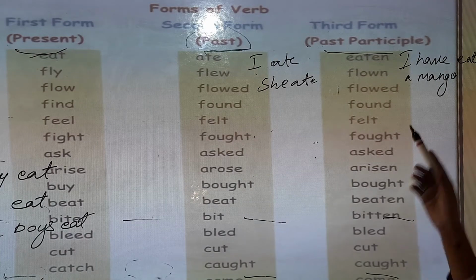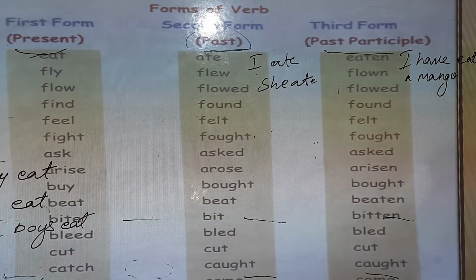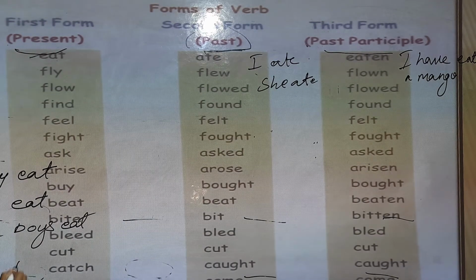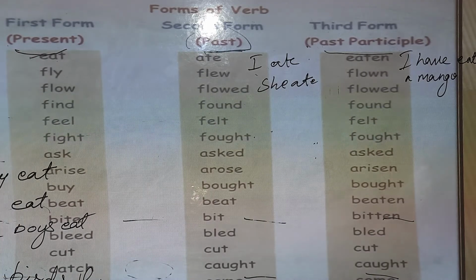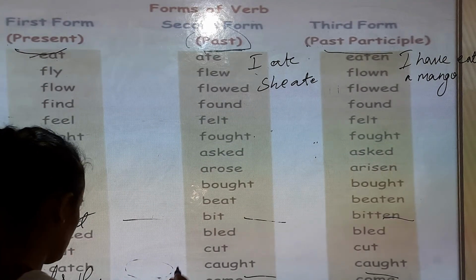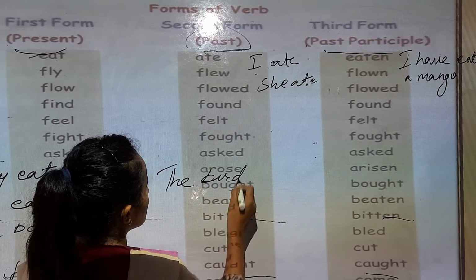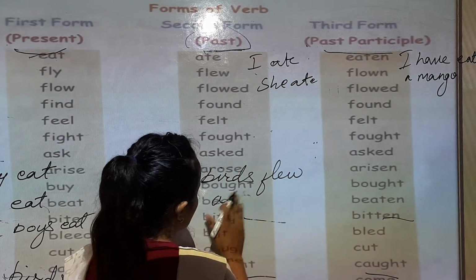For example, fly. The birds fly. Next, flew, second form. The birds flew away.